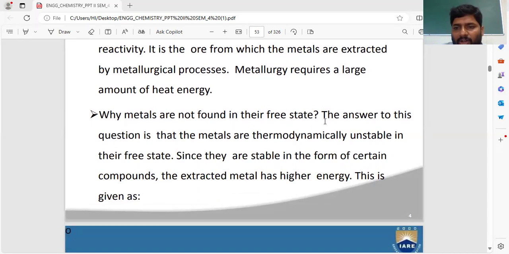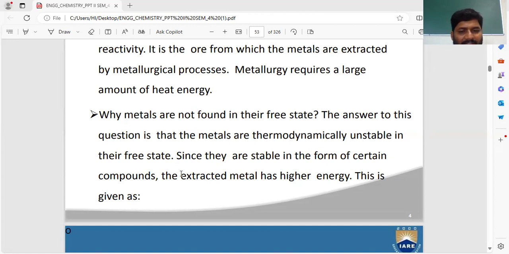The answer to this question is that metals are thermodynamically unstable, which means they are highly reactive in their free state. Since they are stable in the form of certain compounds, the extracted metal has a higher energy.